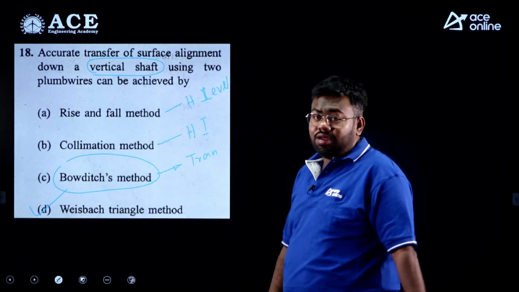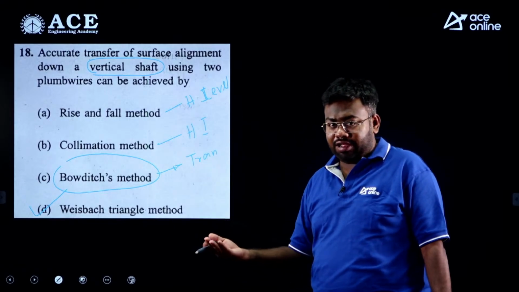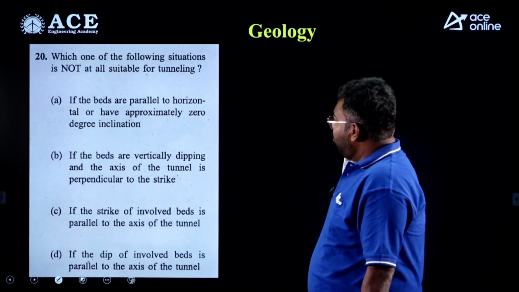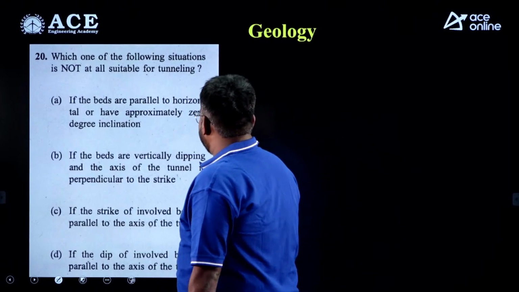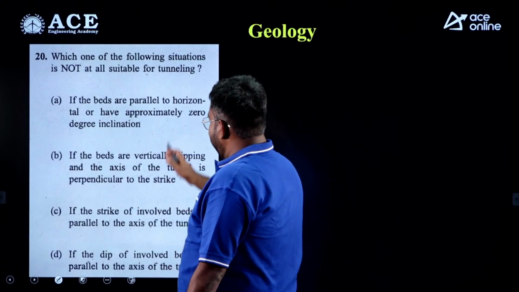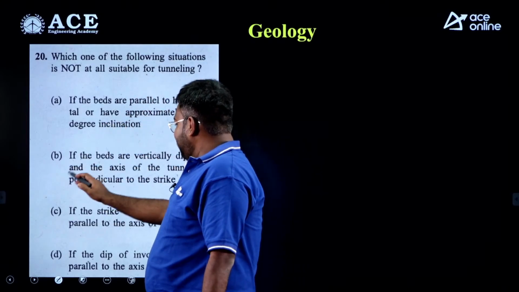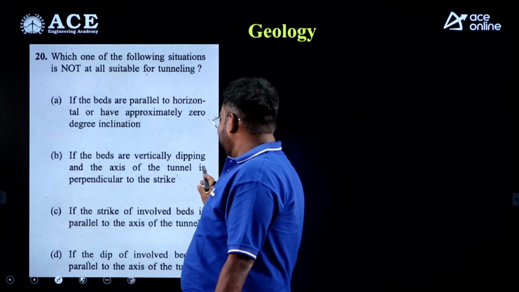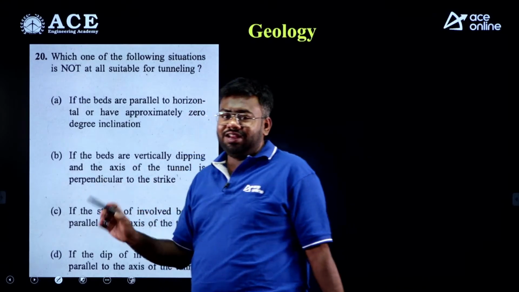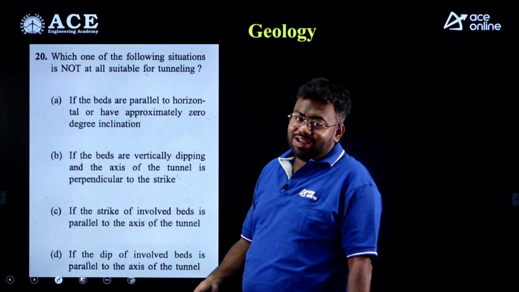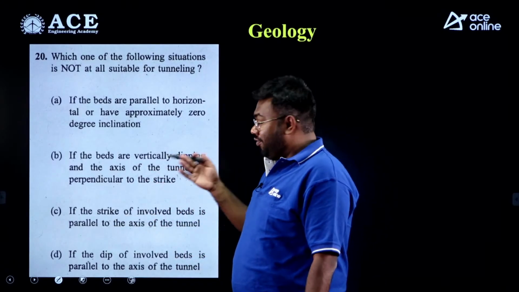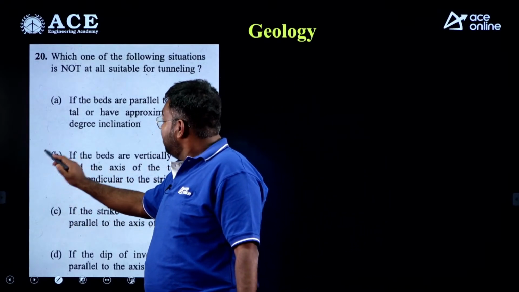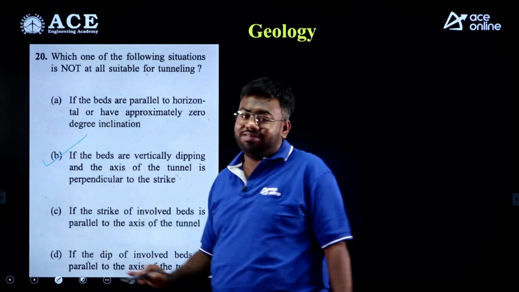So this is all from highway and traffic and your tunnel engineering. We have one question from geology. Let us see it. Which one of the following situations is not at all suitable for tunneling? So if you read all this, you will see in B, if the beds are vertically dipping and the axis of the tunnel is perpendicular to the strike, then what happens if you make a tunnel, you will strike through the surface and it will lead to instability. So this option is not suitable, option B is the correct answer.